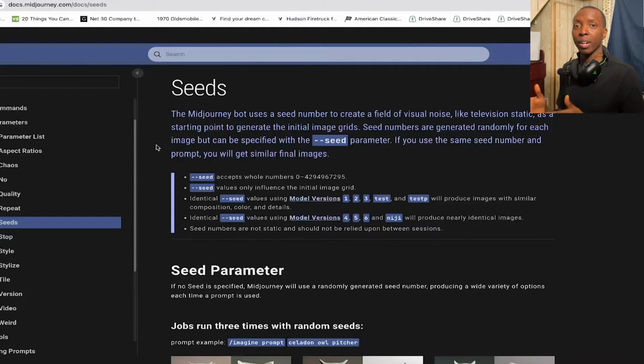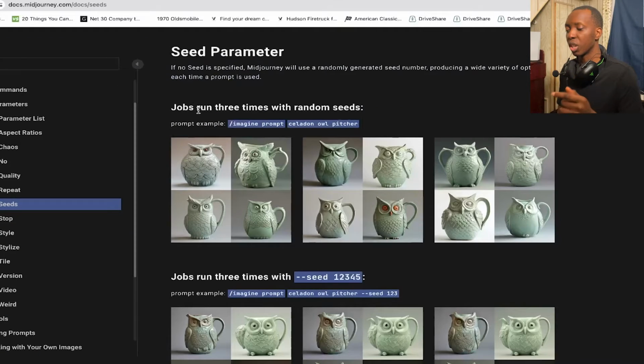See, each number is like an instance. It's like a location, a radio station, a radio wave, a signal where the image got created. And what you're doing when you use one of these seeds is that you're purposefully tapping back into that signal to get a similar result. And Midjourney does a really great job of explaining this.